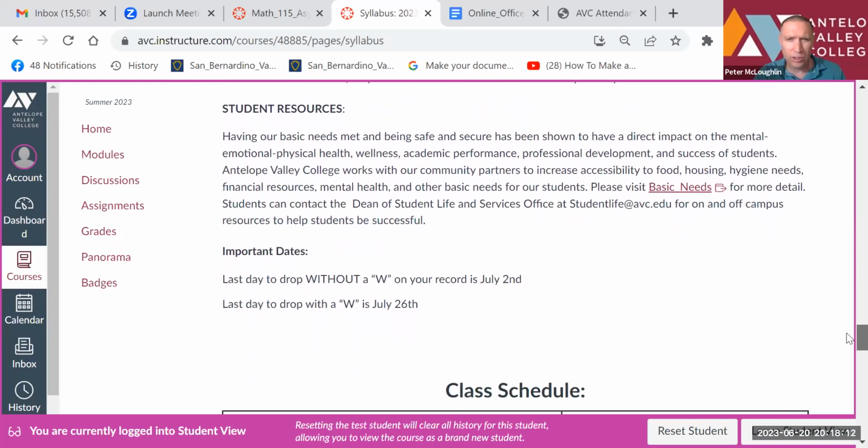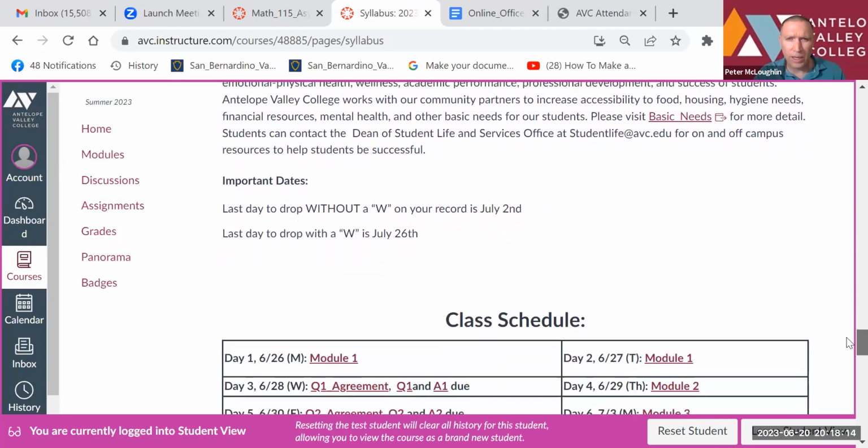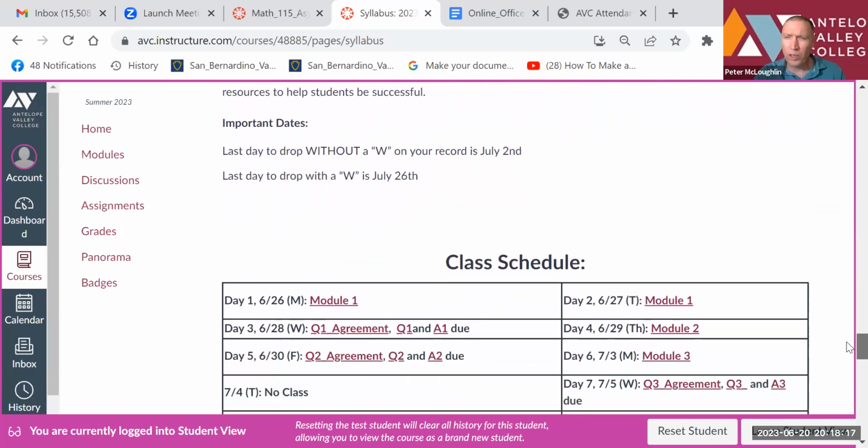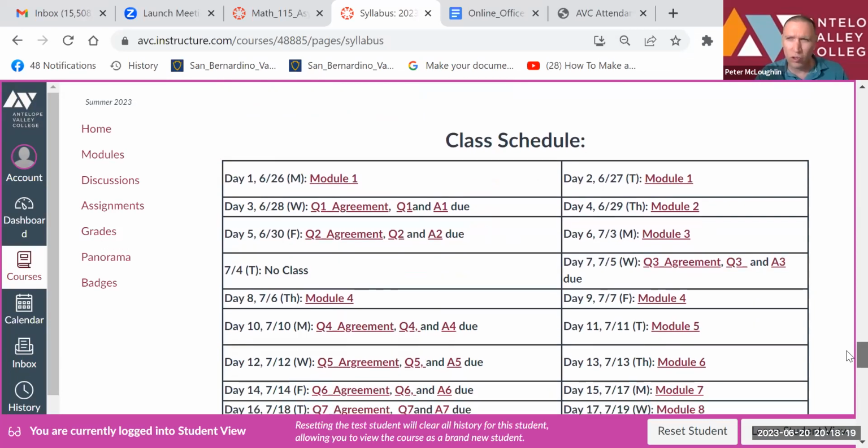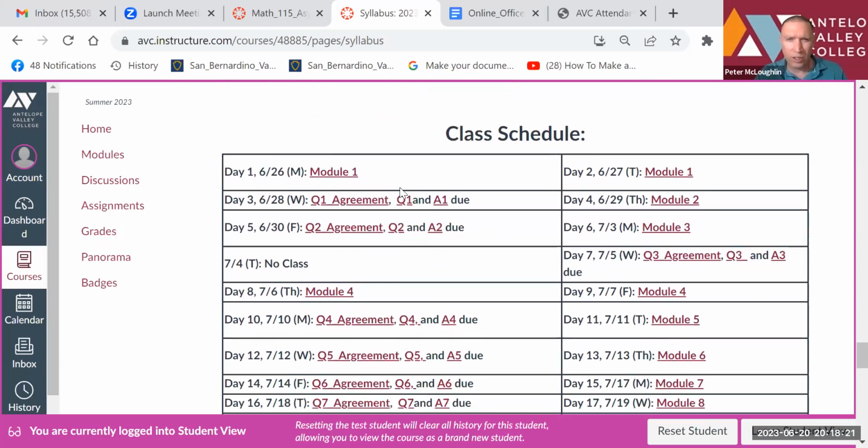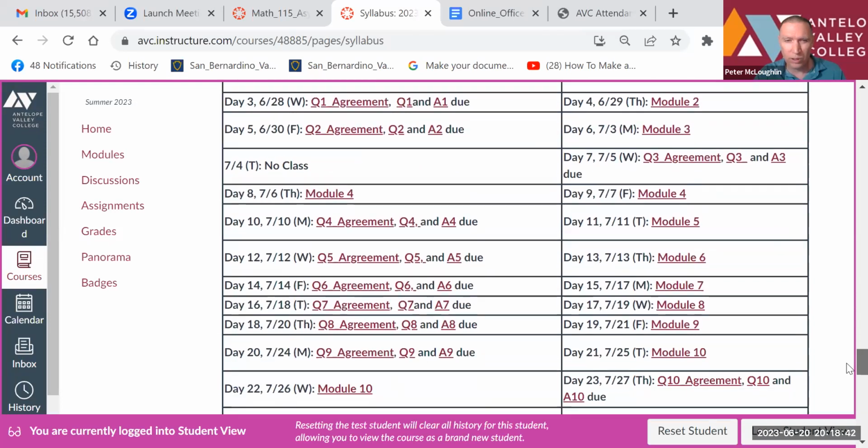Student resources, you can look at that. Important dates, you can look at that. So here's our class schedule. Everything's laid out. You can see on Monday, we'll be going over module 1. Then day 2, on Tuesday, we'll continue going over module 1. Then on Wednesday, day 3, you'll have your quiz and your assignment will also be due. And you can see everything's laid out for the whole semester.